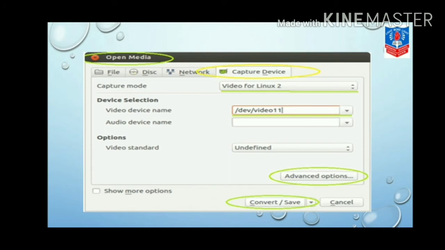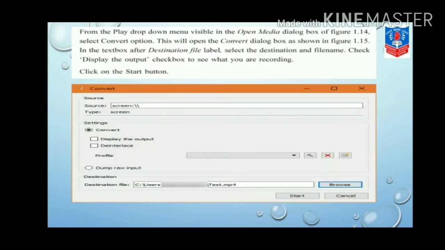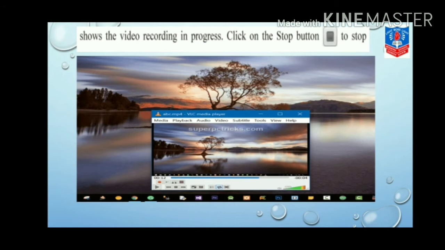Now from the Play drop down menu visible in the Open Media dialog box, children, select the Convert option, and this will open a Convert dialog box as shown in the figure. Now in the text box after the Destination file label, select the destination and file name. Check the Display the output option checkbox to see what you are recording. You can click on the Start button then. You can see, children, recording is in progress. If you want to stop, click the Stop button.